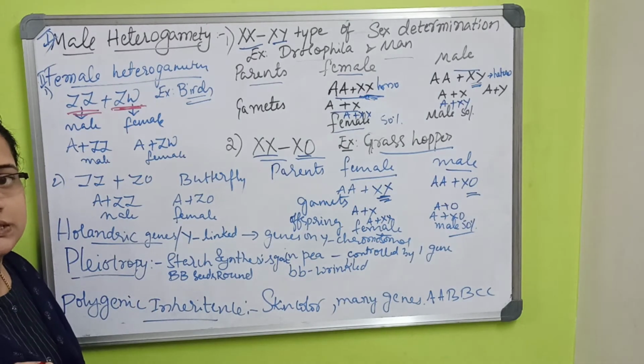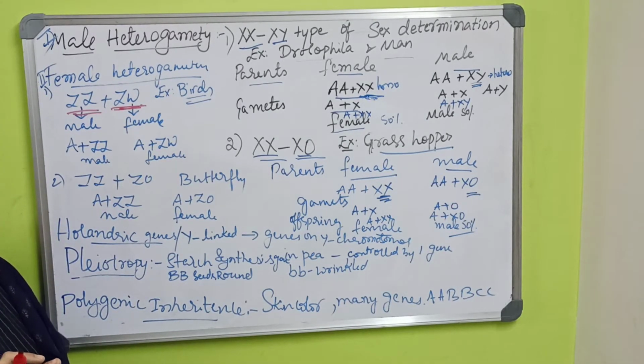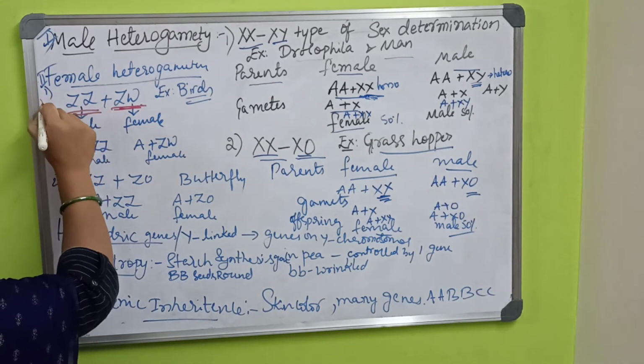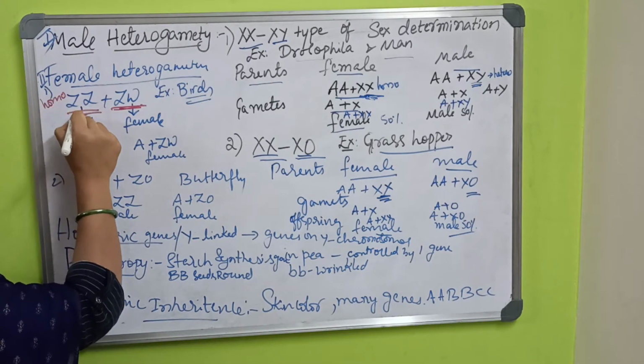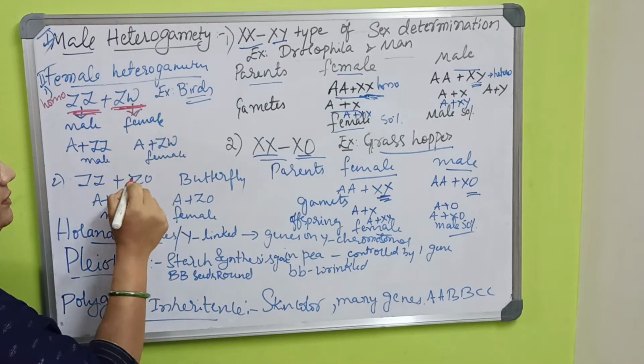Suppose a question has come for you: explain female heterogamity in birds. Then you have to mention that the homogametes are ZZ, and the heterogametes, which are different here in birds, are ZW.